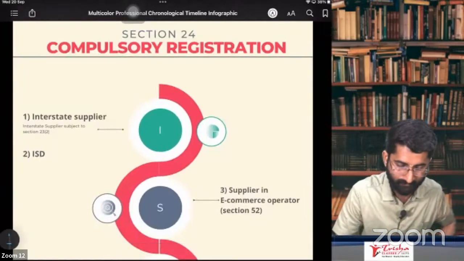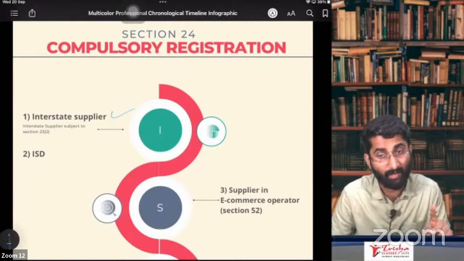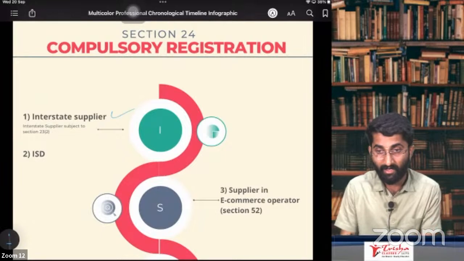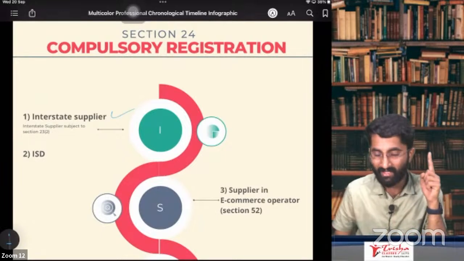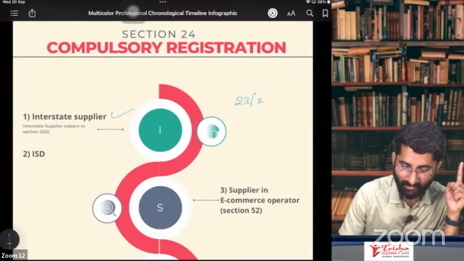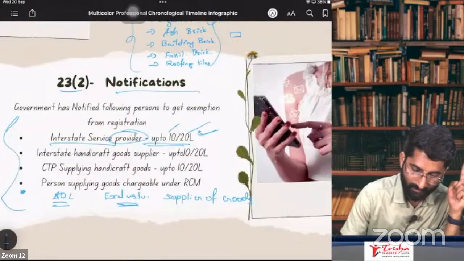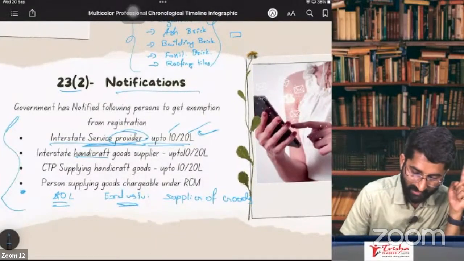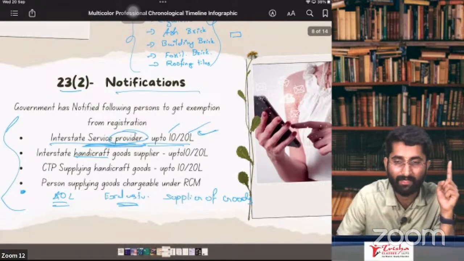Simple sa baat hai. If you are interstate supplier of goods or services, you have to take compulsory registration. Even 1 rupee sales, you have to take compulsory registration. But section number 23, subsection 2, we discussed, interstate supplier of services, you are not required to take the registration up to 20 lakhs or 10 lakhs.